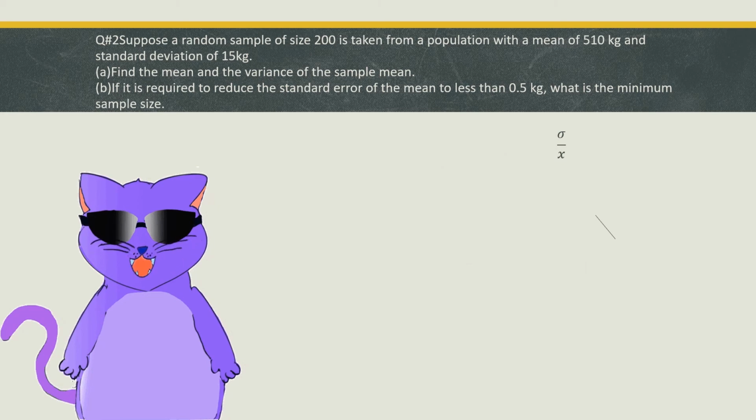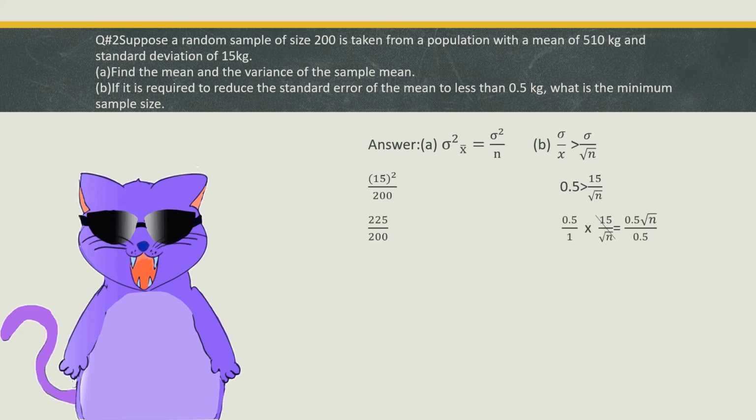Well, time's up. The answer for letter A is 1.125 or 1.13. The formula that we'll be using is the sampling distribution of mean. So, we substitute it. Secondly, 15 squared is equal to 225 divided by 200. And we got the answer.